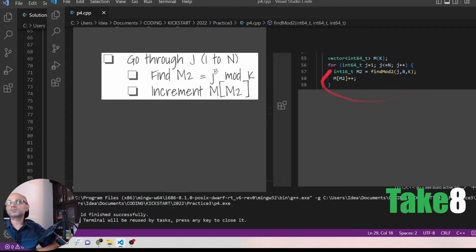So with this, we are building a vector m such that we will know the count of all j's which can result in a value of m2 for any m2 from 0 to k minus 1.